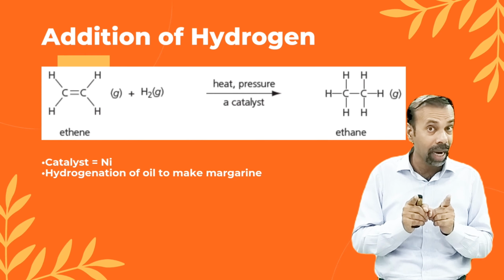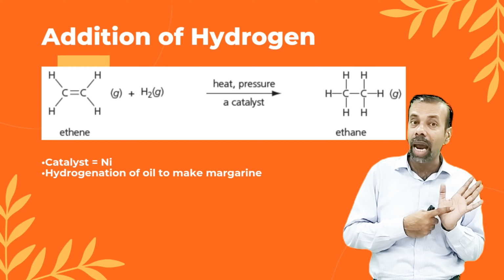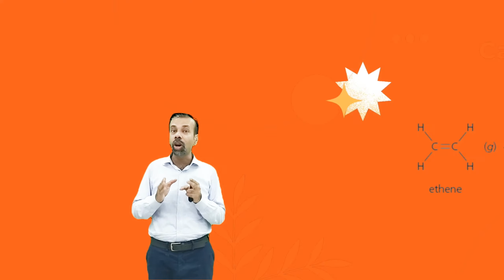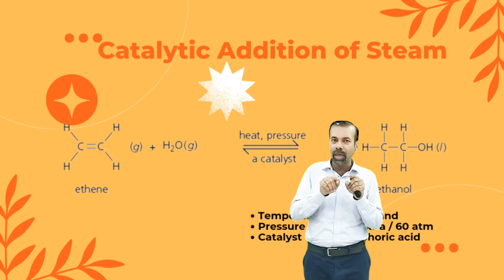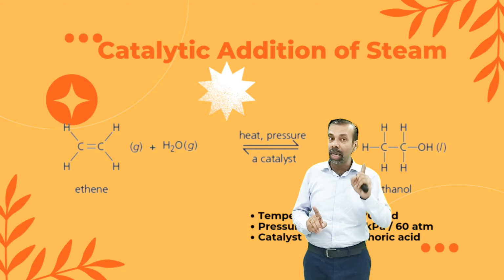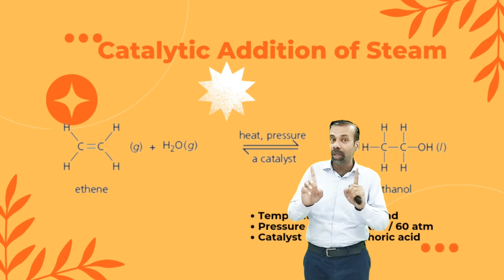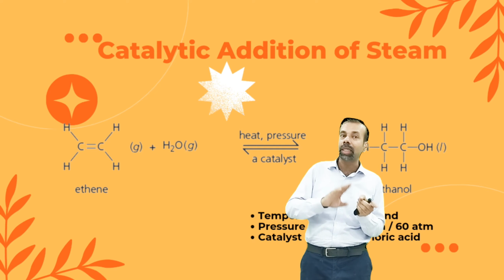Okay, nickel is the catalyst. The most important thing you must remember: nickel catalyst is used for hydrogenation. Next, catalytic addition of steam to ethene. This process is used for preparation of alcohols. When you add steam to ethene, again the double bond of ethene breaks and one hydrogen atom and one OH group are attached, one with each carbon. And you will get alcohol from ethene.